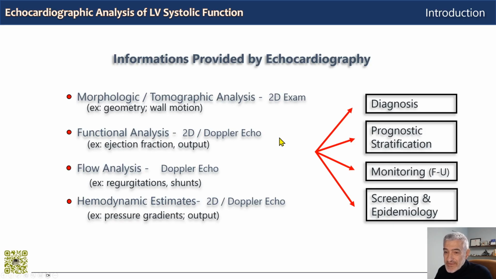This progressive analysis, which is provided by a complete echocardiographic examination, allows us to answer diagnostic questions, perform prognostic stratification, where currently most of the literature focuses on this, and then we can monitor specific morphological and functional parameters, for example, in response to a specific therapy.